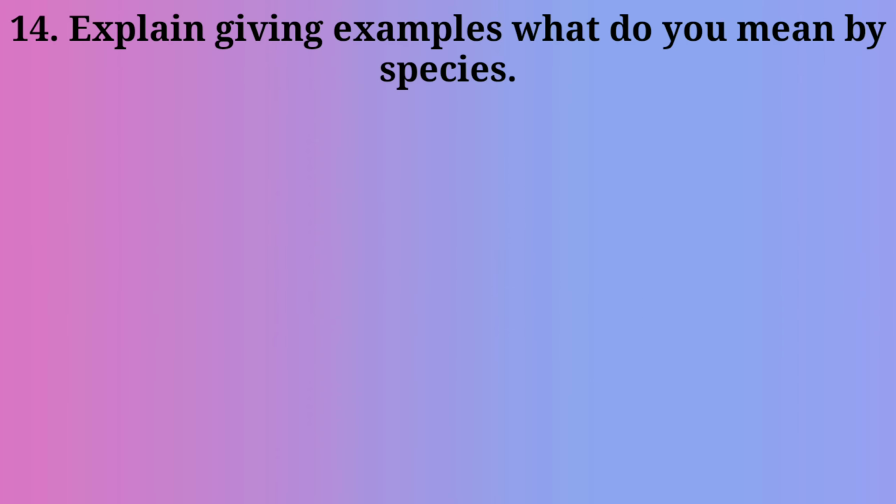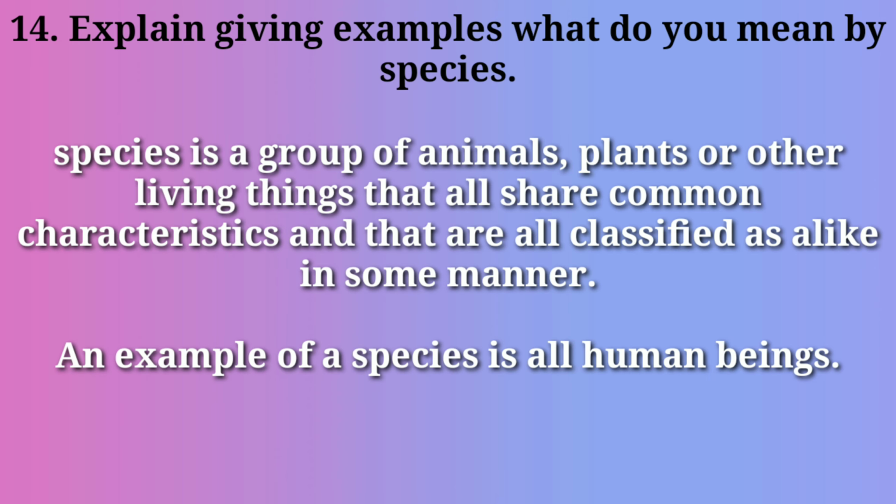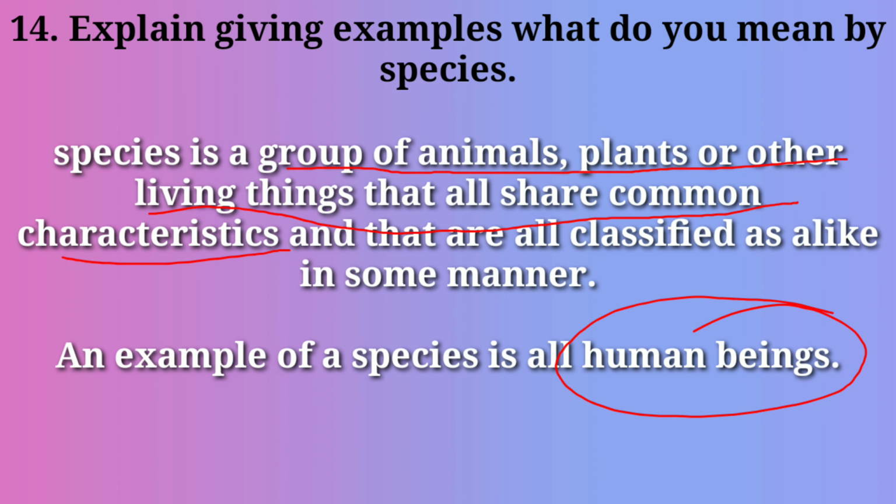Next question is, explain giving examples, what do you mean by species? Species is a group of animals, plants or other living things that all share common characteristics and are all classified as alike in some manner. As for example, all human beings are an example of species.